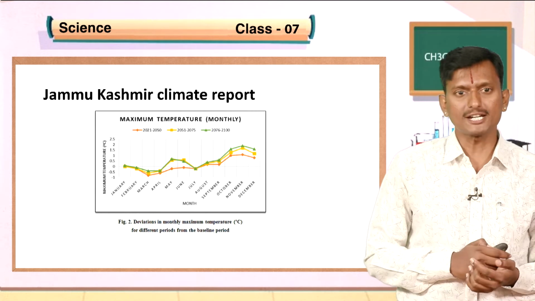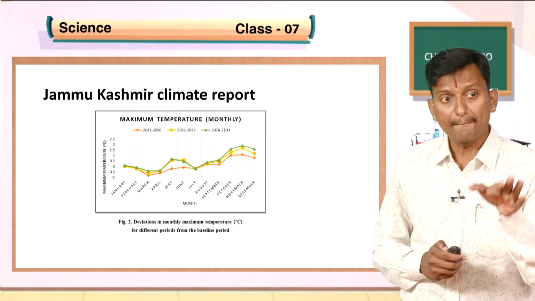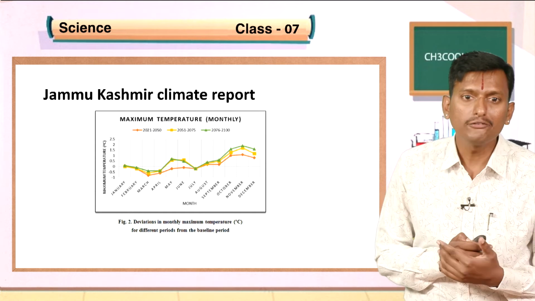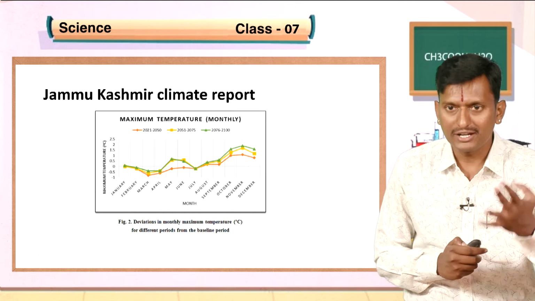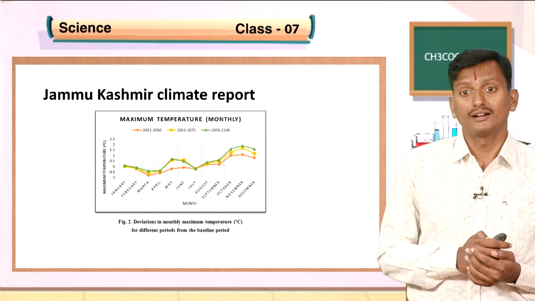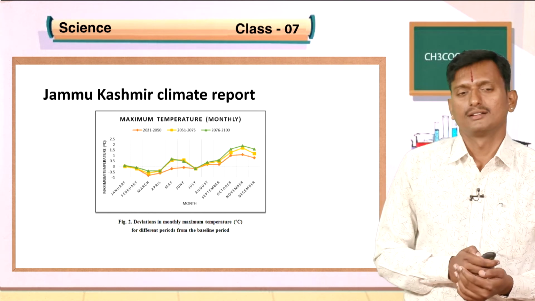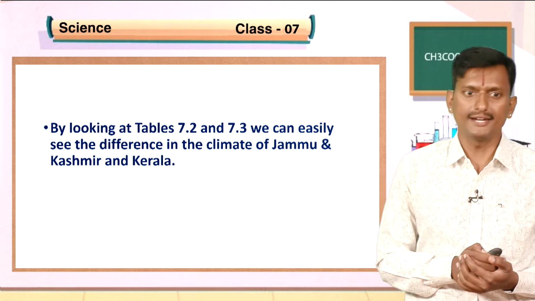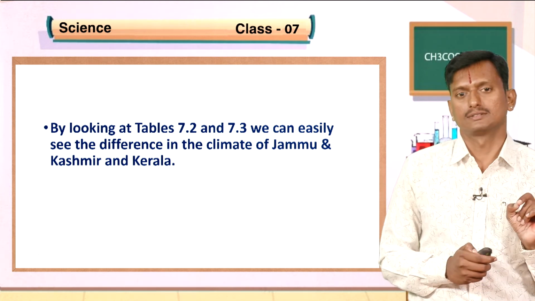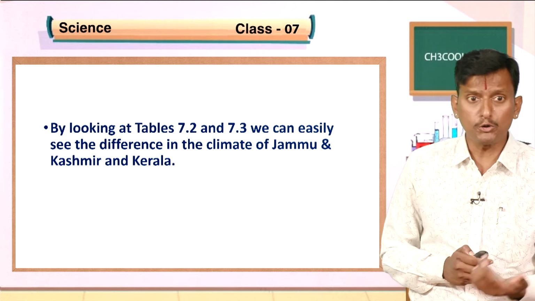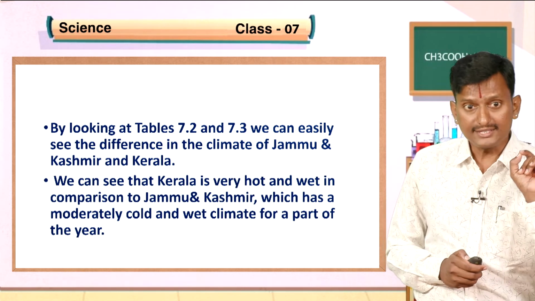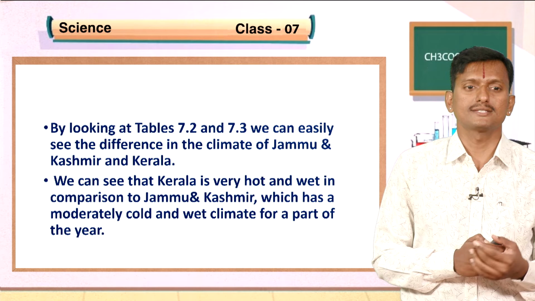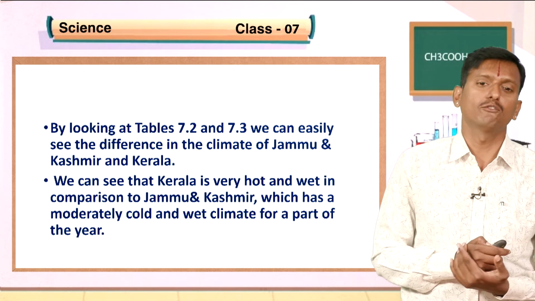See here, in Jammu and Kashmir, seeing the maximum temperature monthly wise, it's hardly 1.5 to 2.5 degrees Celsius. The same way, by looking at the tables I have given in the earlier slide, you come to know that by comparing the climate of Jammu and Kashmir and Kerala, Kerala is very hot and wet in comparison to Jammu and Kashmir, which has a moderately cold and wet climate for a part of the year.